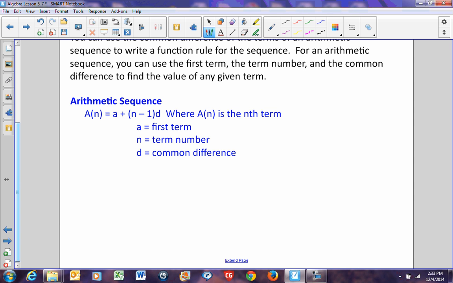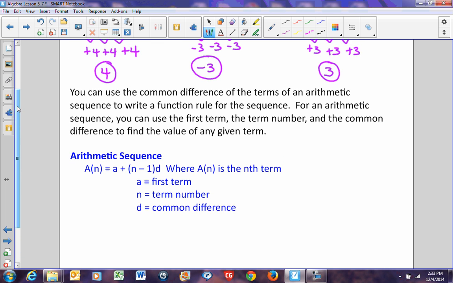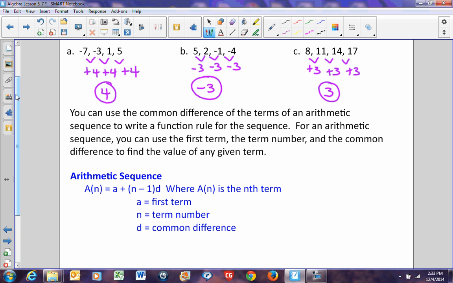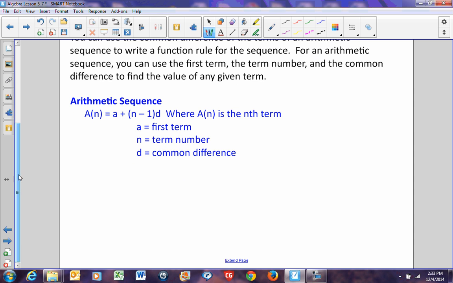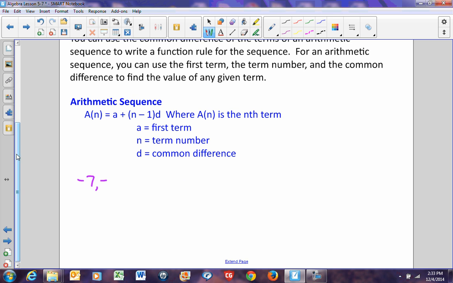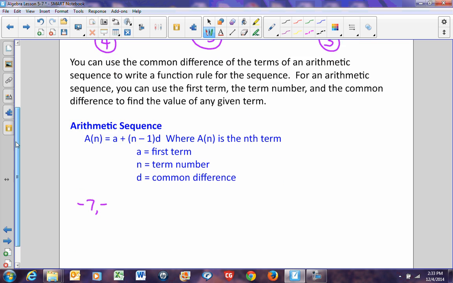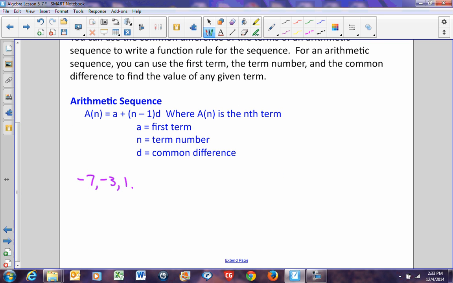Okay, for example, let's go back to this letter A up here. If you look at letter A, it had the numbers -7, -3, 1, and 5. So let's just write that down. -7, -3, 1, and 5. We found that the common difference was we had to keep adding 4, didn't we? So my common difference is 4. So in this particular case, d equals 4.